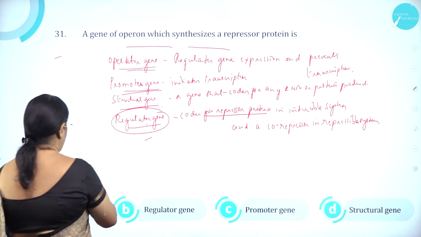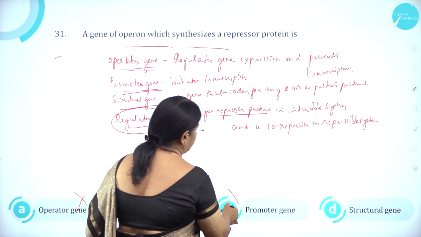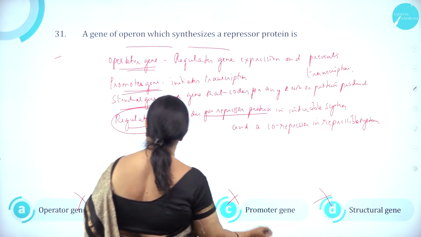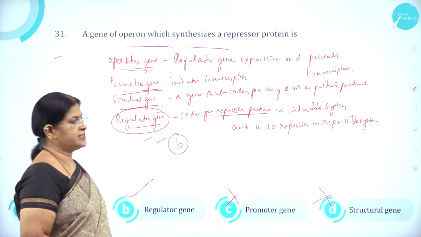So option A, operator gene is wrong. Option B, regulator gene is correct. Option C, promoter gene is wrong. Option D, structural gene is wrong. So option B is the right answer.